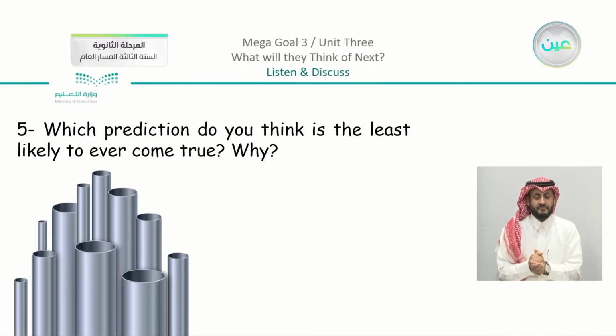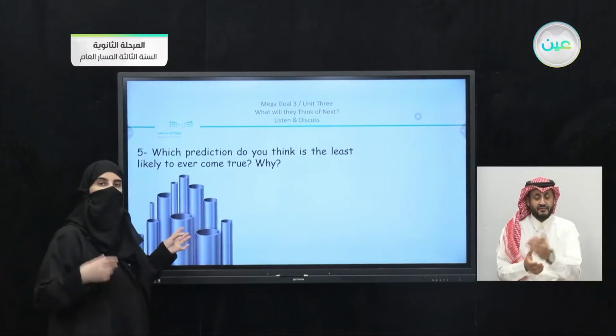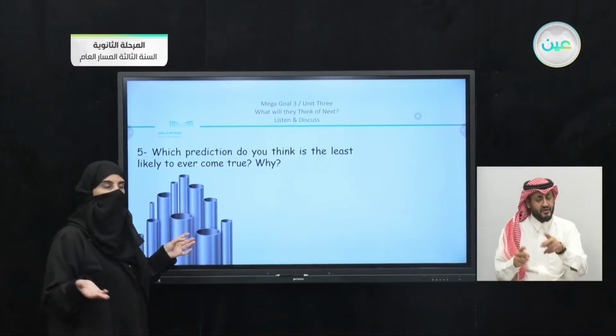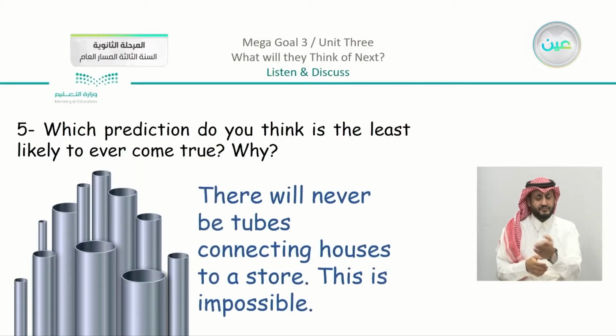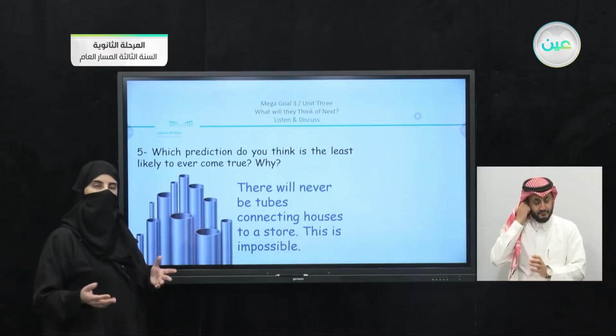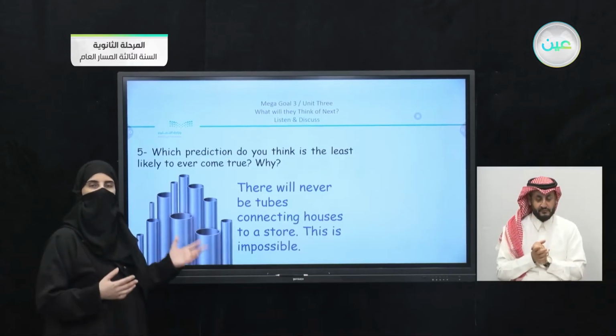The last question, number 5. Which prediction do you think is the least likely to ever come true and why? Now, I gave you a hint. It also depends on your point of view. Just as an example, we can say that there will never be tubes connecting houses to a store. This is something impossible. So if you have come up with something else, it's okay. We have open answers. You can just put another example.